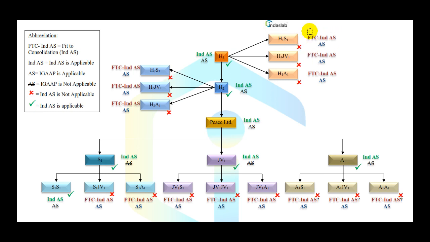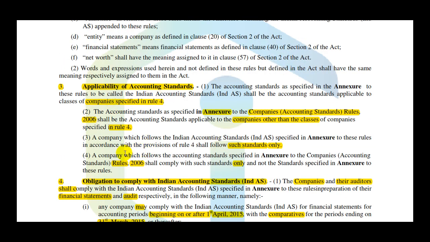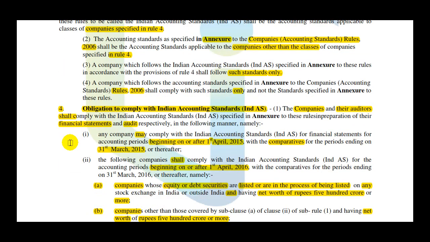Now, coming back, as you can see in this notification, as we have seen this rule 3, it stated that if this is a company which is not from this rule 4, so for all other companies which are not, as you can see, companies other than the classes of companies specified in rule 4.